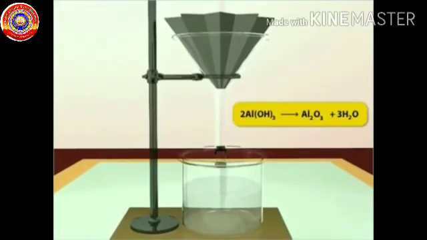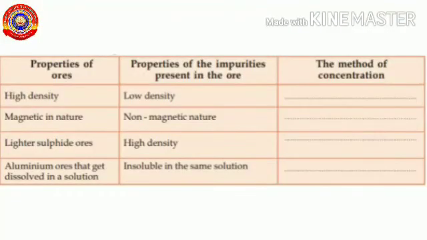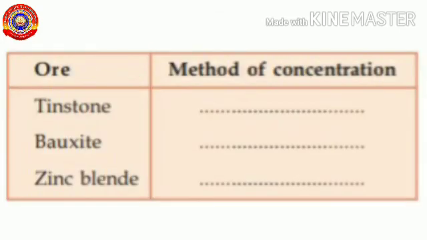Alright, children. So, we discussed the four methods of concentration. So, here is an activity for you. Try to write the appropriate method of concentration by analyzing the density of ore and impurity. Also, write down the proper method of concentration for the given ore.